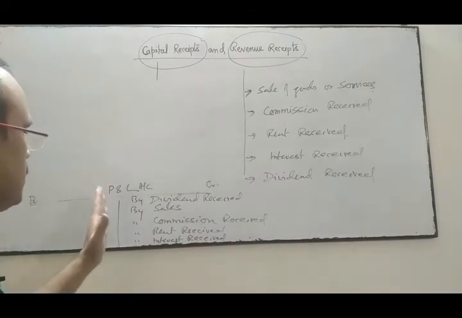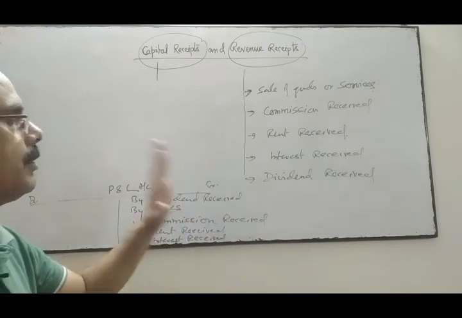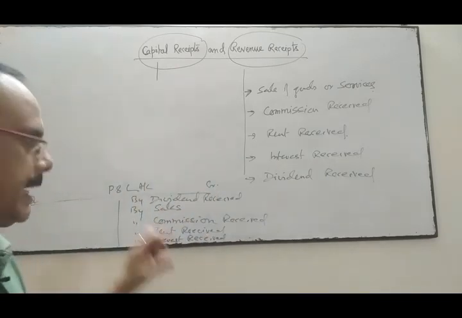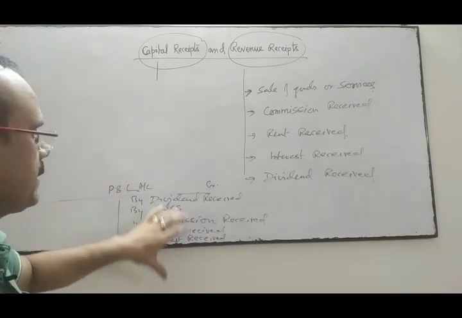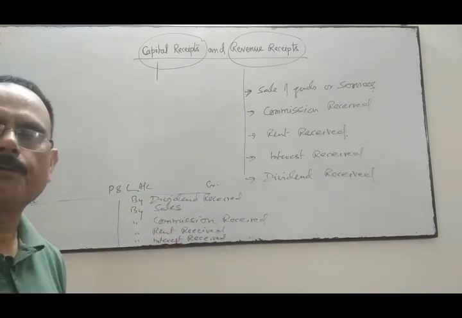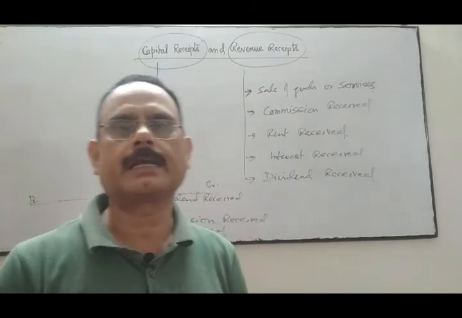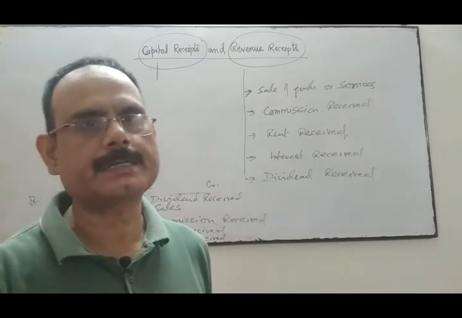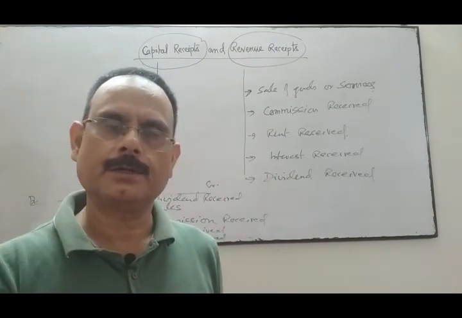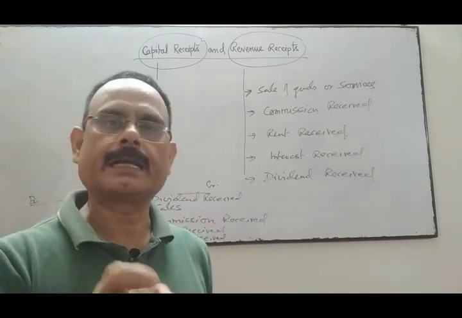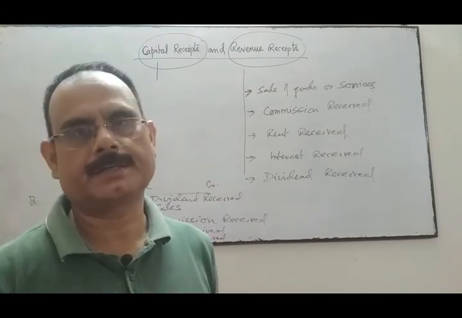These receipts are shown in the credit side of profit and loss account as an income, and this income increases the profit of the business. So is it clear? Capital receipts and revenue receipts. Capital receipts are non-recurring receipts and revenue receipts are recurring or repetitive receipts.